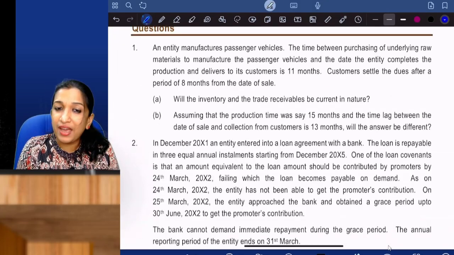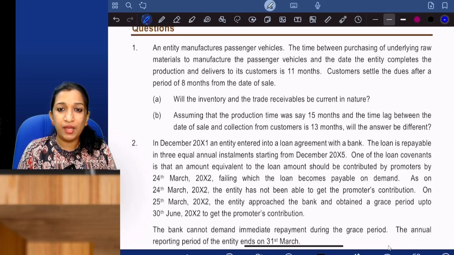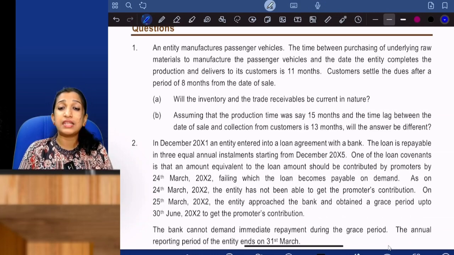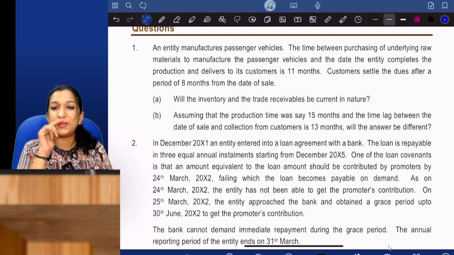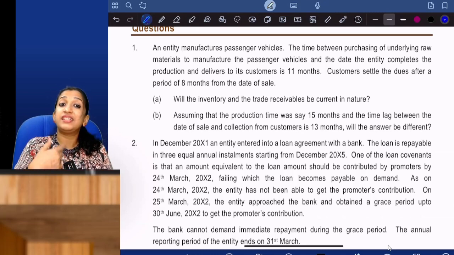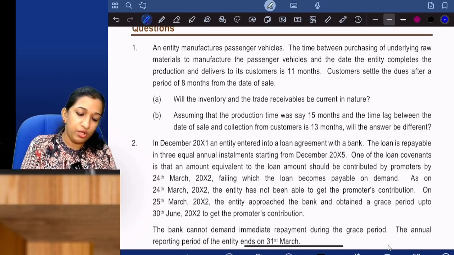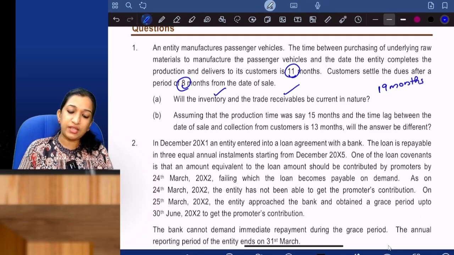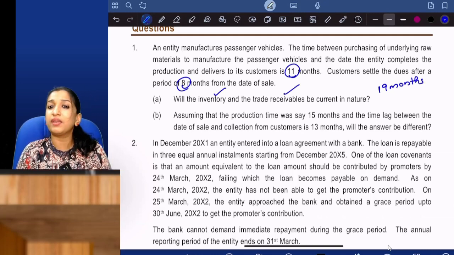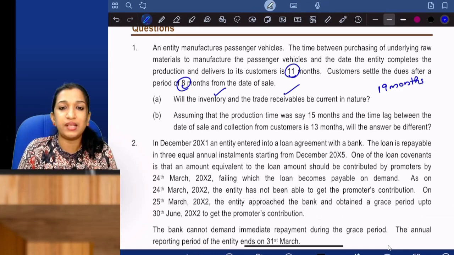An entity manufactures passenger vehicles. The time between purchasing raw materials to manufacture the passenger vehicles and the date the entity completes the production and delivers it to the customer is 11 months. The customer settles the dues after a period of 8 months from the date of sale. So 11 months and collection period is 8 months, so 19 months is the operating cycle. Will inventory and trade receivables be current? If it is expected to be realized within the 19-month operating cycle, yes.